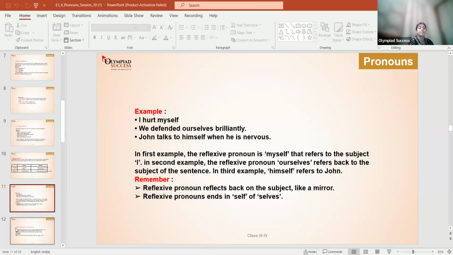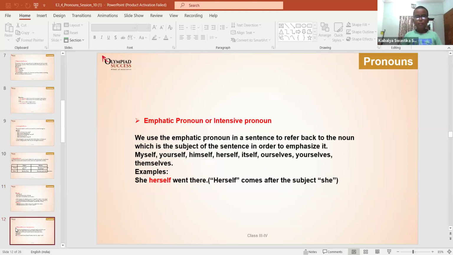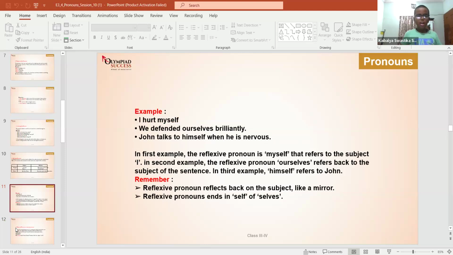Clear? Self or selves, okay. Read this once. I hurt myself. We defended ourselves brilliantly. John talks to himself when he is nervous.